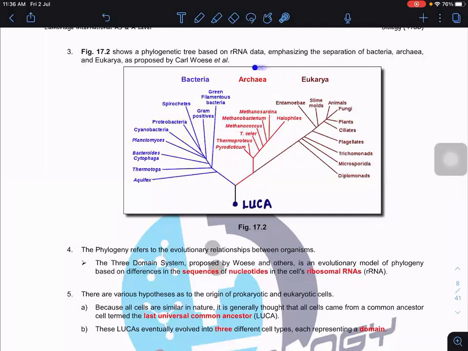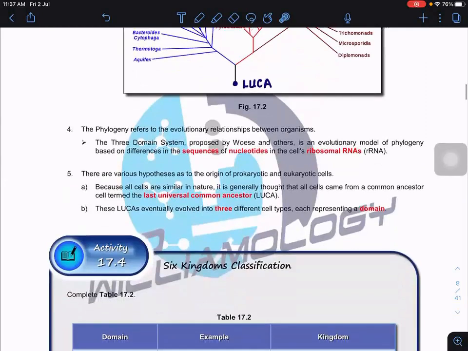So you realize that archaea and bacteria share more ancestors, and share with the eukarya as well somewhere here. This means that archaea are more closely related to eukarya than to bacteria. That's why last time bacteria and archaea were together, but now we split them into two domains, one bacteria, another archaea, because the analysis showed that archaea are more closely related to eukarya than to bacteria. The phylogenetic reference refers to the evolutionary relationship between organisms.